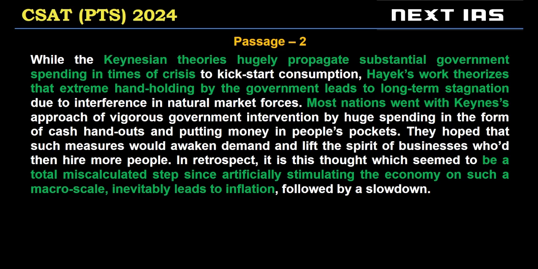All right, let's see. In this passage, now the author is arguing between two kinds of ways in which government should interact with the economy. One is this Keynesian way, where substantial government spending is done in times of crisis. तो मतलब मार्केट में पैसे नहीं है या मार्केट में लोग ज्यादा पार्टिसिपेट नहीं कर रहे, your economy is slowing down, then government should spend more money and therefore push some money in the market and push the market to start functioning again.